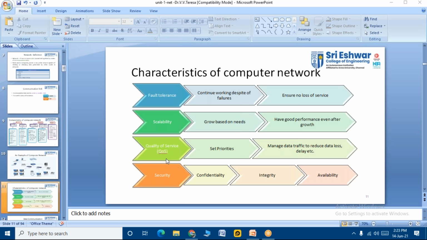So set priorities. Okay, quality of service: set priorities, manage data traffic to reduce data loss, delay, etc. Okay, so students, we know that it all depends upon the network connection which we have, right? So even if there is traffic, the data should not be lost and there should not be any delay. So this all depends upon the type of networking we choose, and this will become one of the parameters that we select, right? It should be like this.